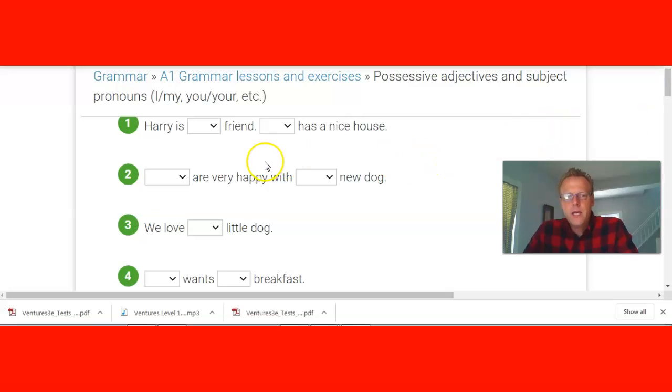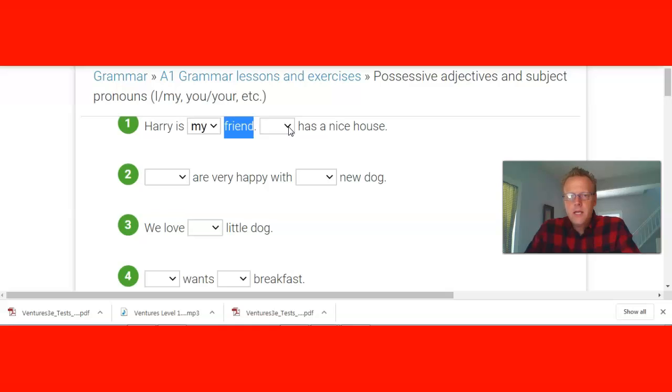And then see if you can get the correct answer and write it down to complete the sentence. Okay? Harry is blank friend. Harry is, what do you think? Is it a possessive, my friend, or I friend? Is it a subject? Well, listen, the subject is right here, Harry. So it's got to be the possessive. Harry is my friend. And sure enough, it's got a noun right after it, okay?